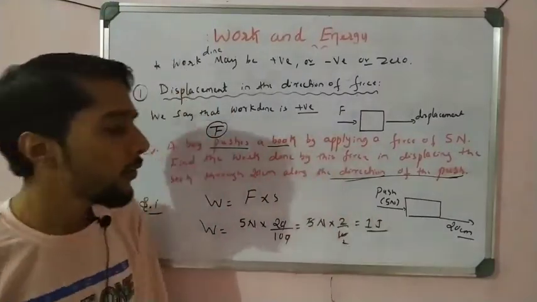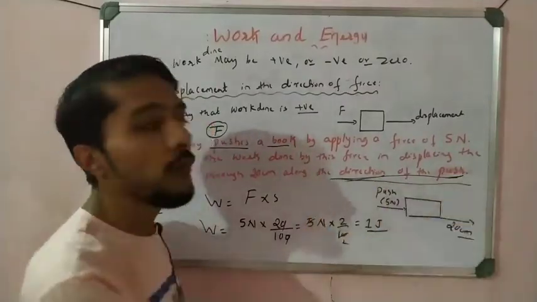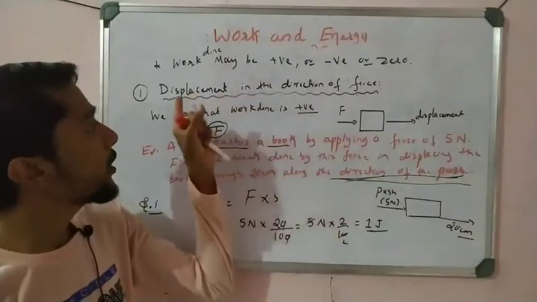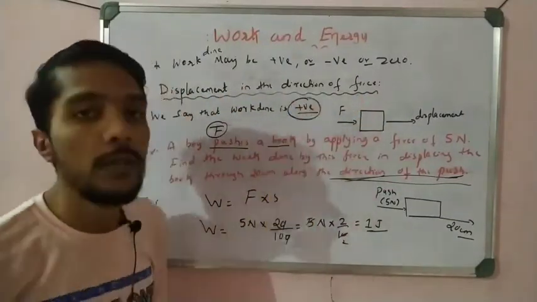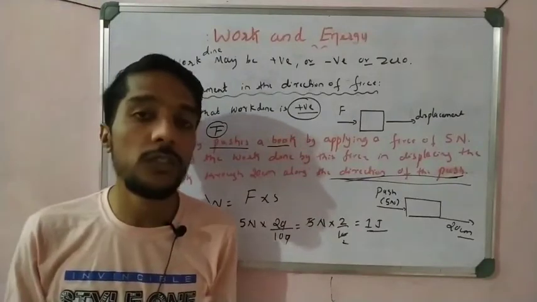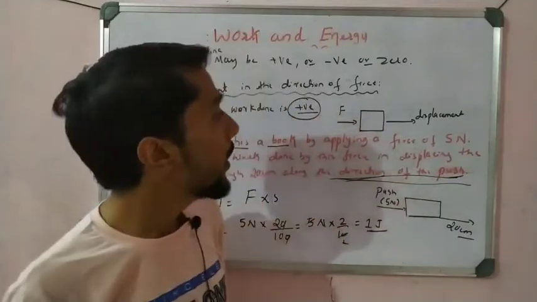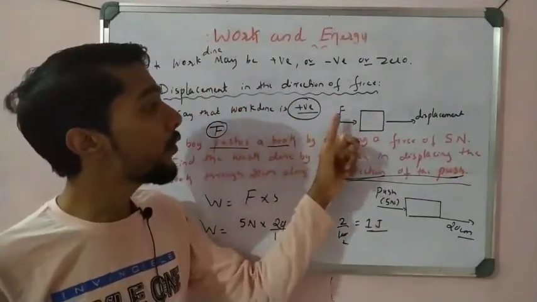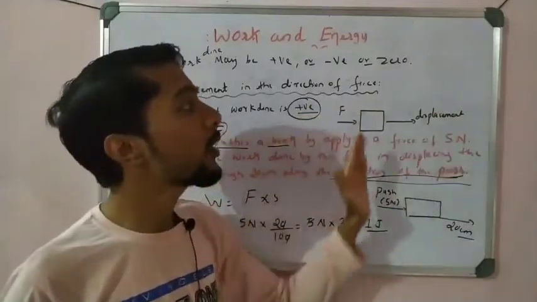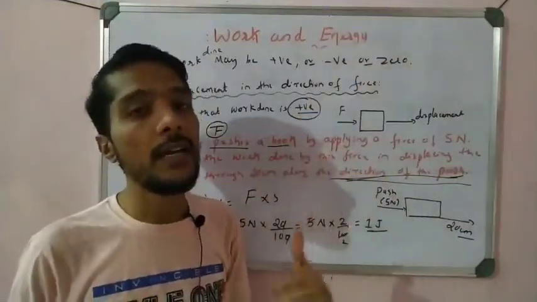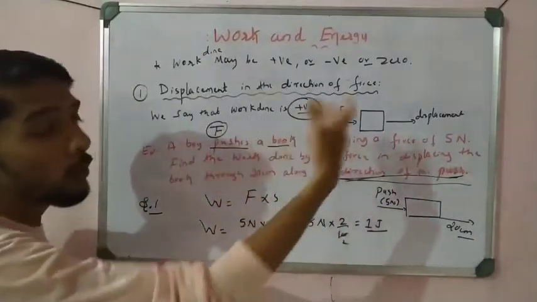Here we understand that the work is positive. Why positive? Because the displacement is in the direction of push, that is the force. When the direction of displacement is in the direction of force, we take the work done as positive. You have to remember that point. In the examination you may be asked when we take the work done as positive. We say that when the direction of displacement and the direction of force are both in the same direction, both right or both left, both up or both down, then it is positive work done.